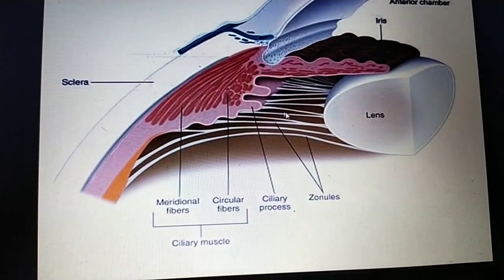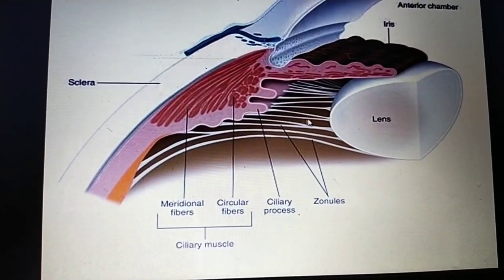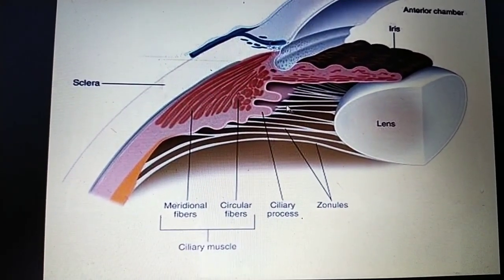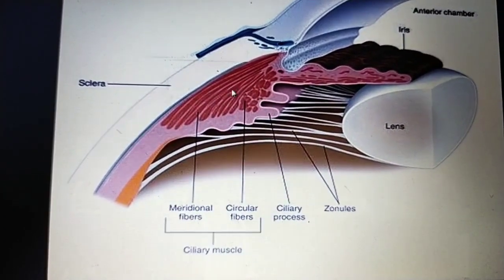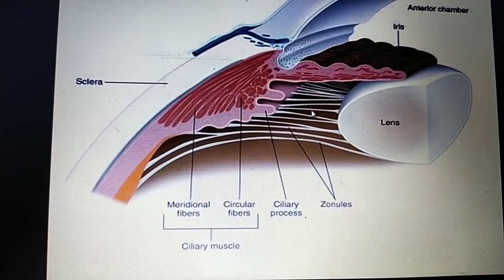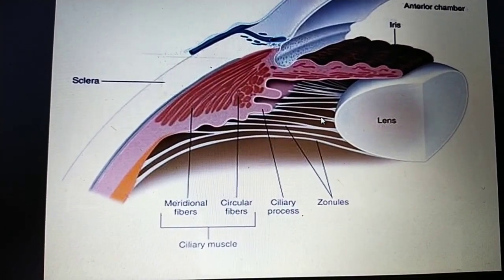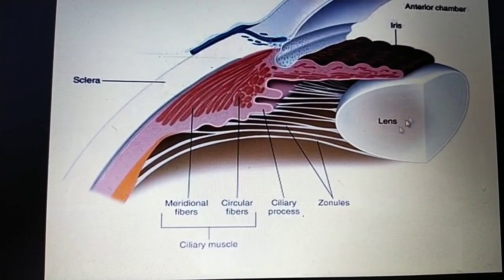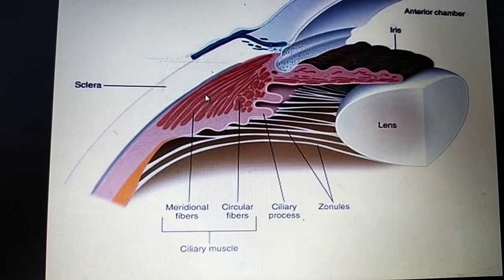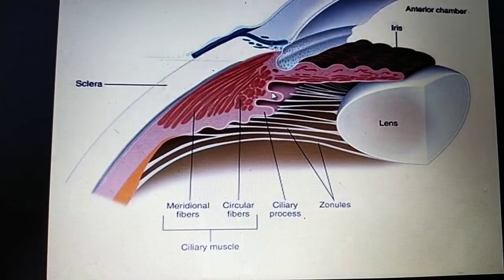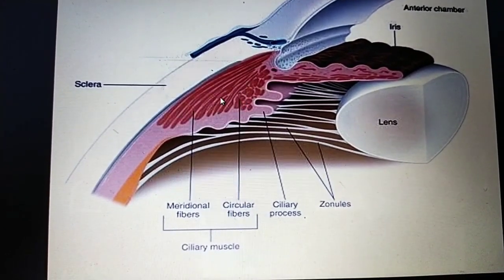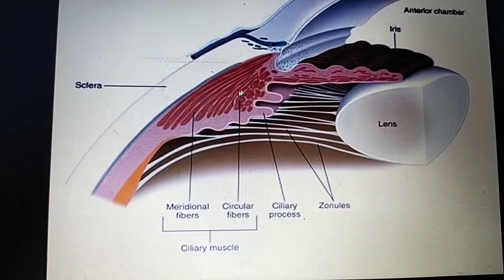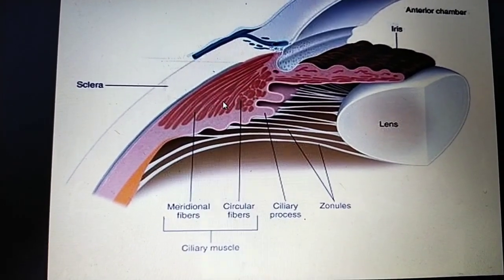The suspensory ligaments attach to the processes of the ciliary body, and these ligaments maintain the shape of the lens. This is about the ciliary body, ciliary processes, muscles, the longitudinal muscle, and the stroma.